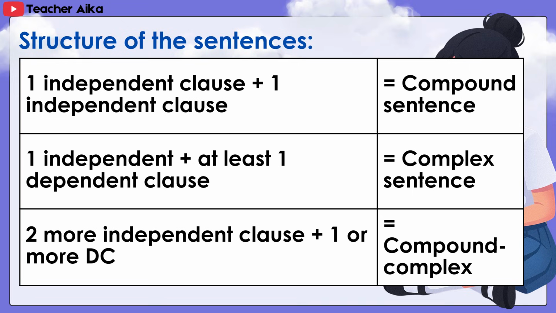Structure of the sentence. One independent clause plus one independent clause: compound sentence. One independent clause plus at least one dependent clause: complex sentence. Two or more independent clauses plus one or more dependent clauses: compound-complex.